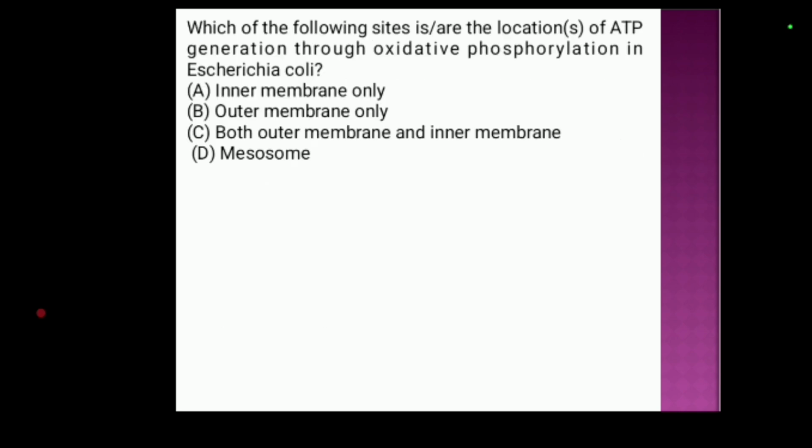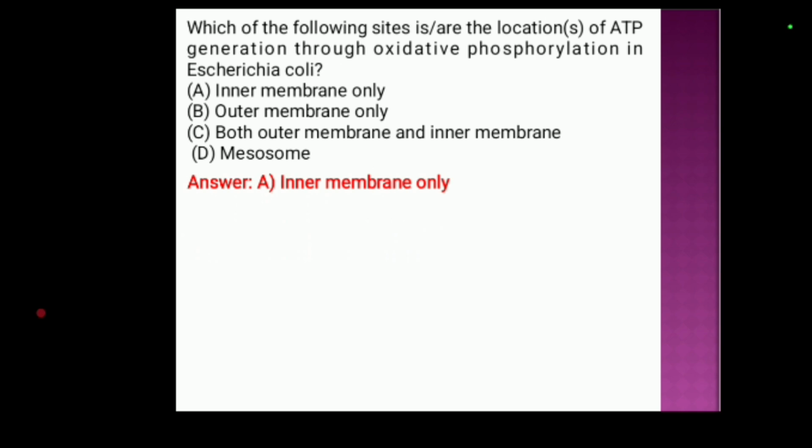Next question. Which of the following sites are the locations of ATP generation through oxidative phosphorylation in E. coli? Option A, inner membrane only. Option B, outer membrane only. Option C, both outer membrane and inner membrane. Option D is mesosome. And the correct answer is option A, inner membrane only.